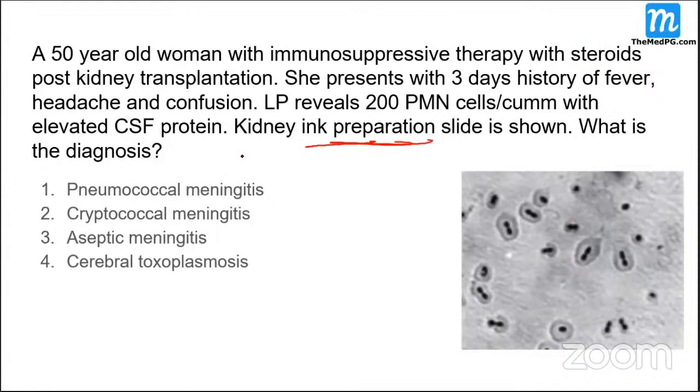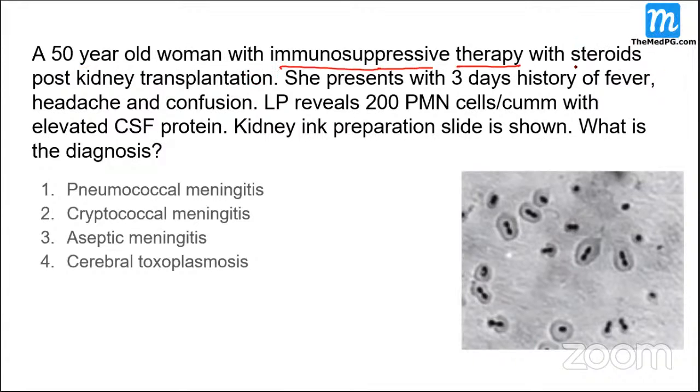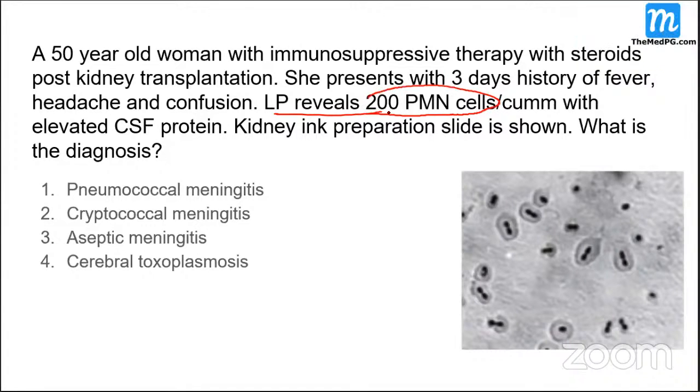Now you see, so many things are there here. You got to really worry when you deal with a case like this. A 50-year-old woman on immunosuppressive therapy with steroids, post kidney transplantation. She presents with a 3-day history of fever, headache, and confusion. LP shows 200 PMN neutrophils. What does that suggest?